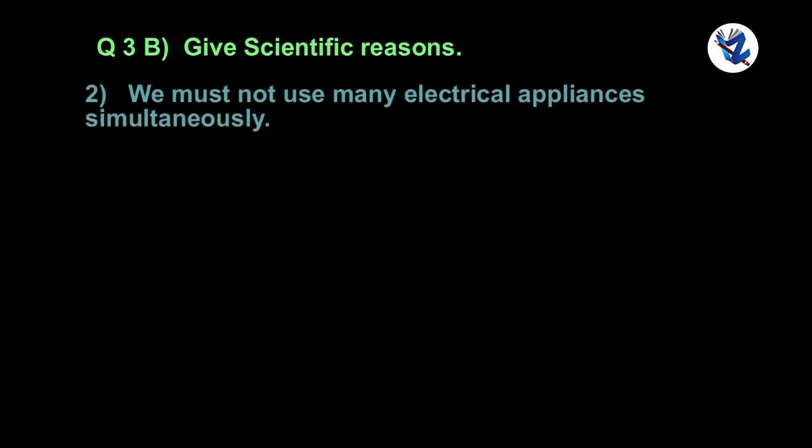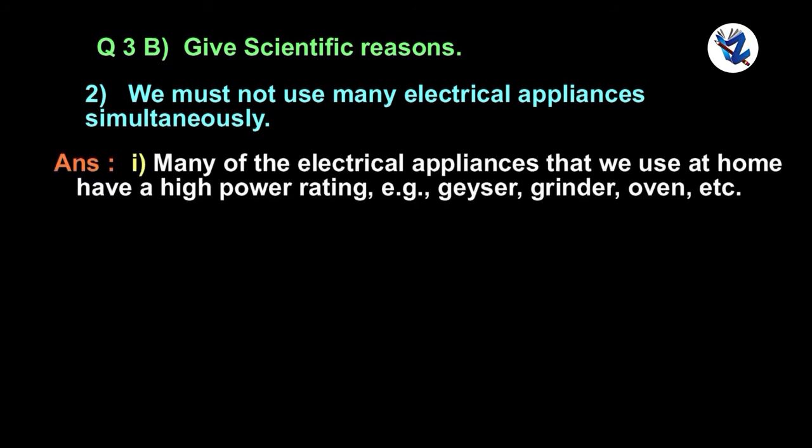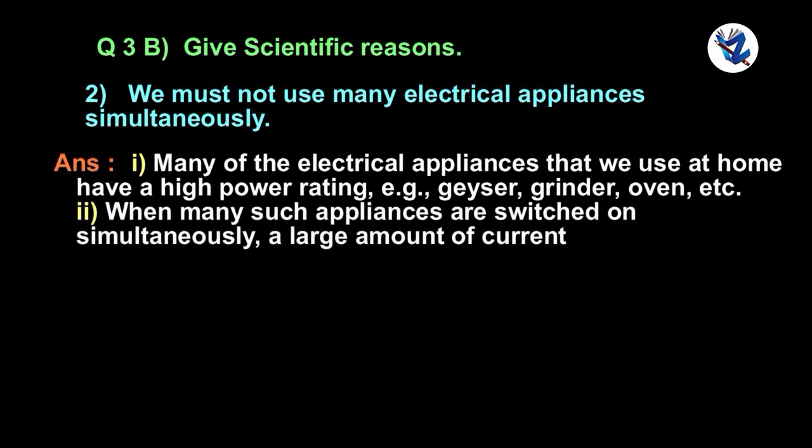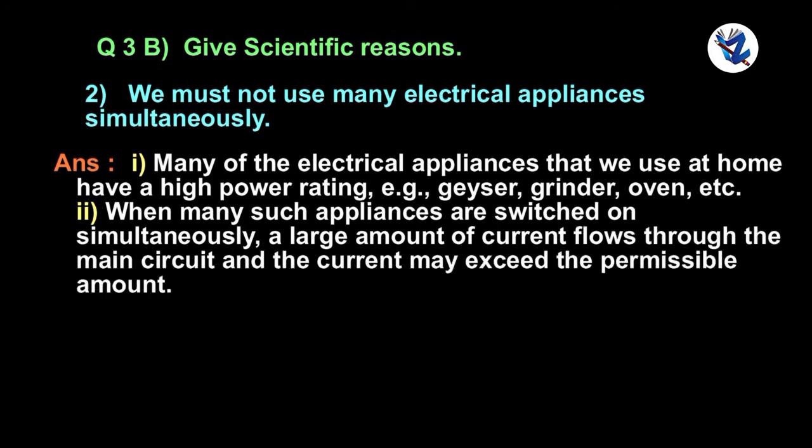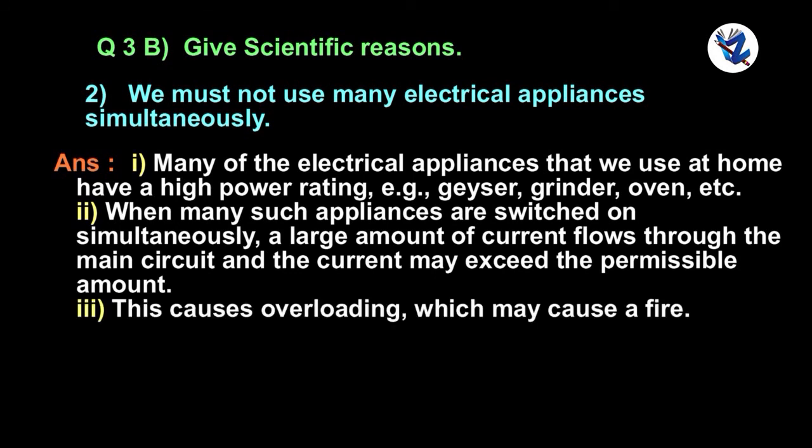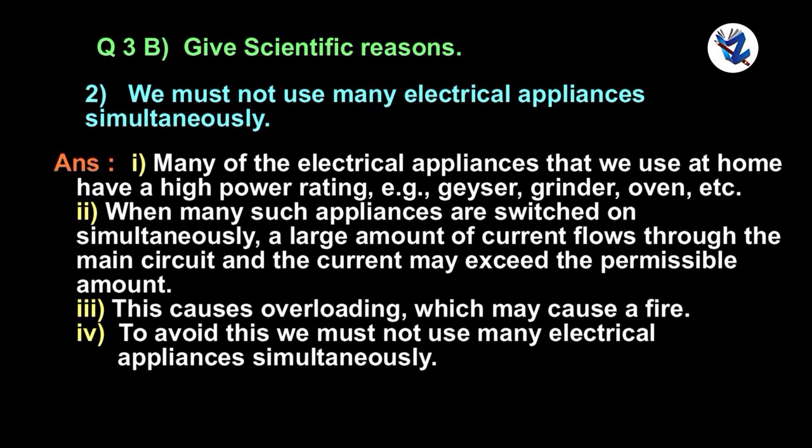Next reason, we must not use many electrical appliances simultaneously. Many of the electrical appliances that we use at home have a high power rating, that is geyser, grinder, oven, etc. When many such appliances are switched on simultaneously, a large amount of current flows through the main circuit and the current may exceed the permissible amount. This causes overloading which may cause a fire. To avoid this, we must not use many electrical appliances simultaneously.